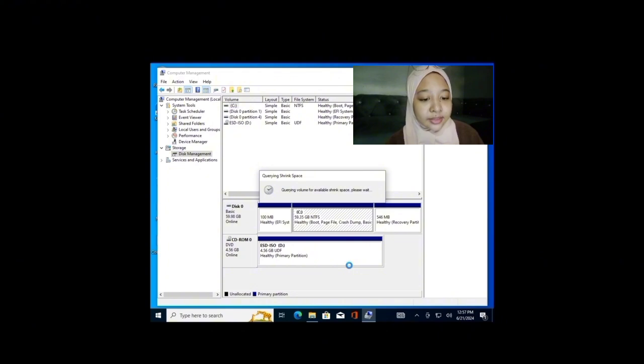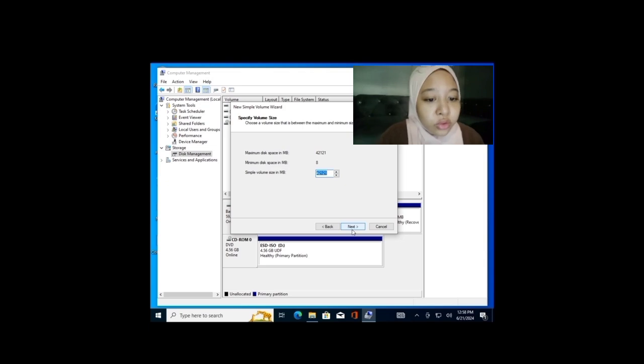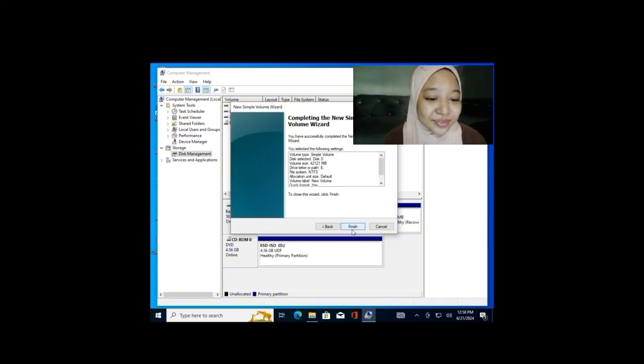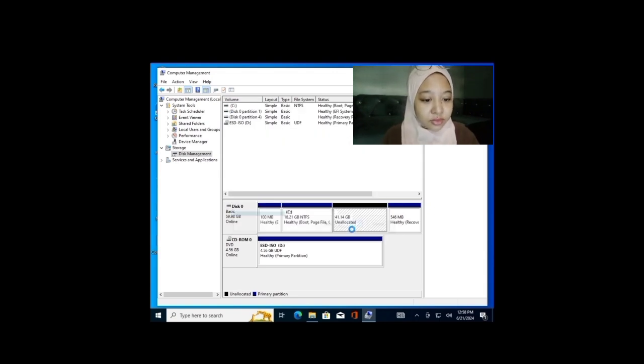Wait for a second, and then just follow the instructions and follow the flow. Push the button next, and then finish. And then we will wait.